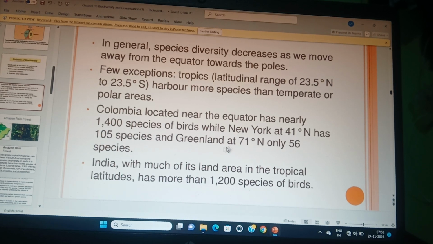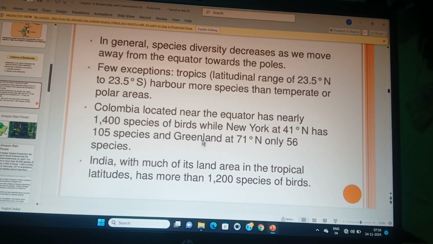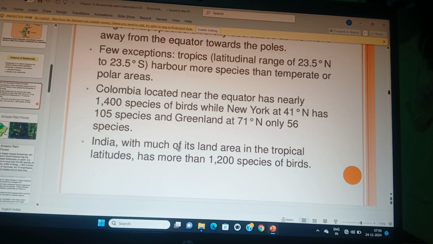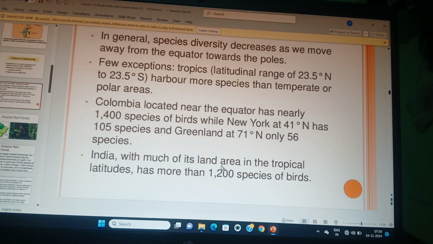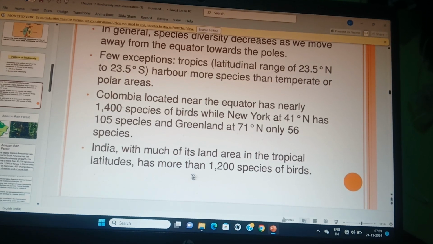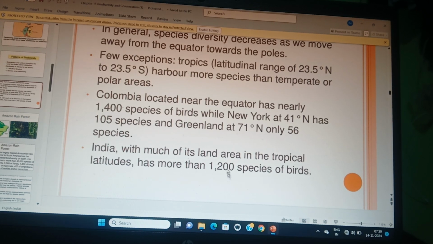Due to glaciation every year in Greenland, during the winter season the whole land is covered by glaciation, so there are fewer species of birds. But look at India. Some parts of South India are near the equator, the equator passes over some part of South India, student, you should know this. So India is near the equator, and in India there are 1200 species of birds.